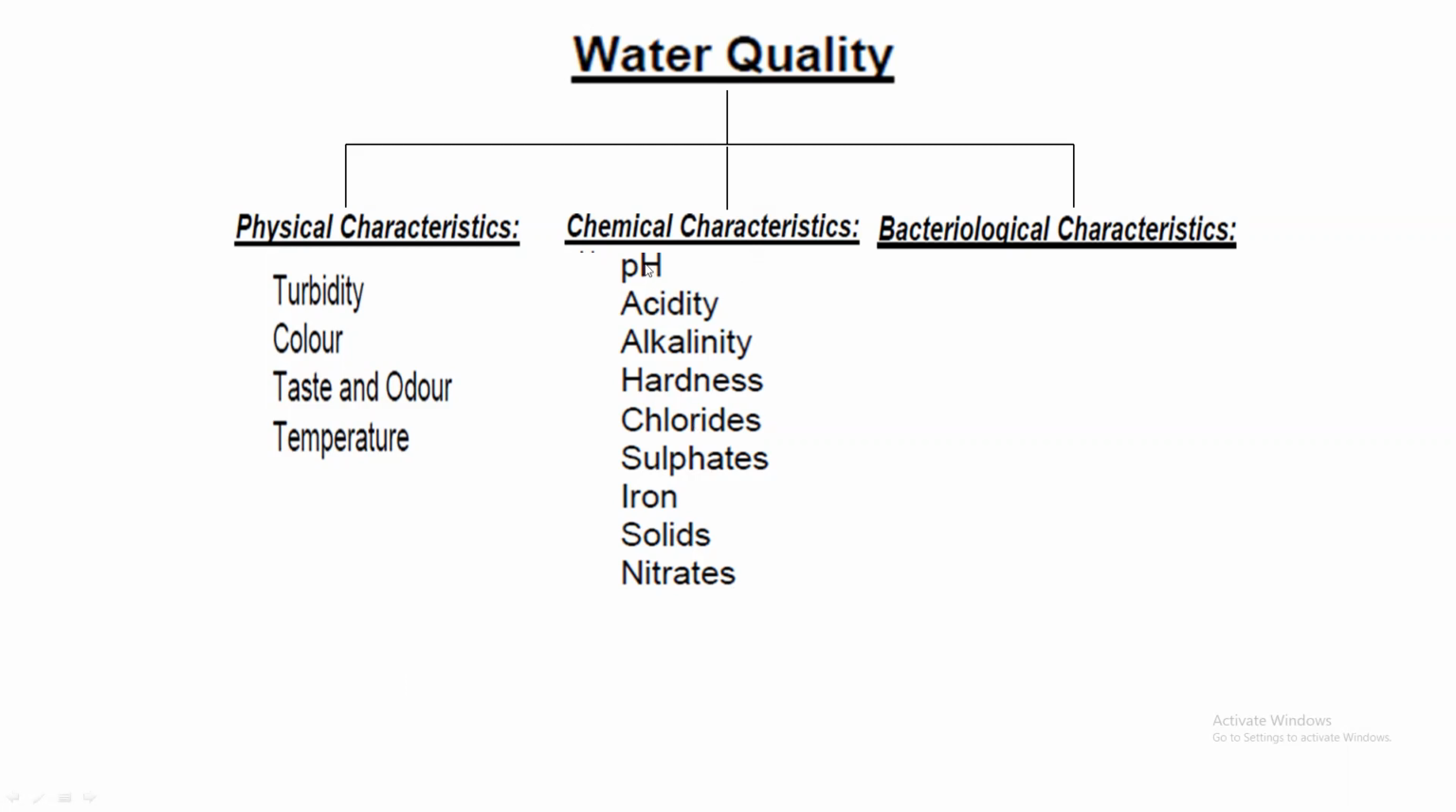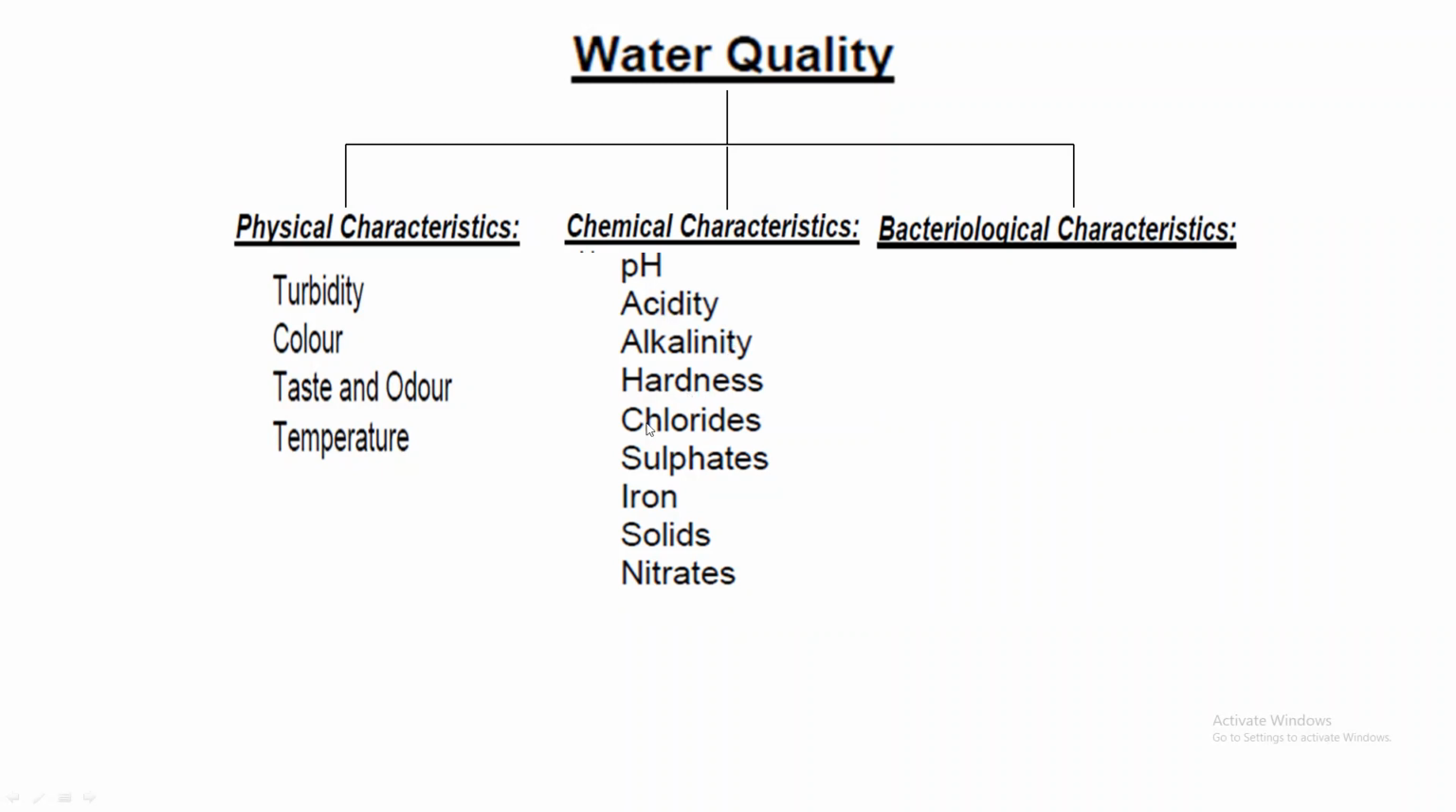About pH, you may know that pH is in the range of 0 to 14. 7 pH is neutral. Below 7, acidic. Above 7, basic, or we can say alkaline. So if water has a pH level below 7, it will show acidity. If it is more than 7, it will show alkalinity.